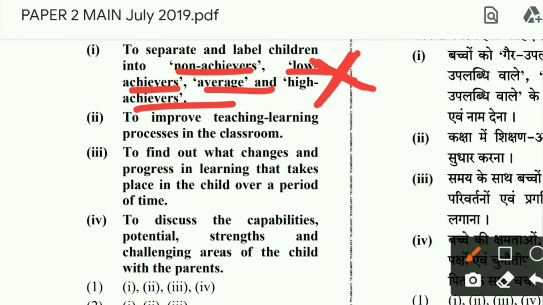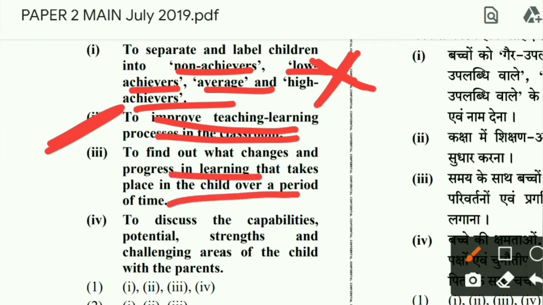To improve the teaching learning process in the classroom, very much. This is the main motto of assessment, to rectify the teaching learning process if there is any fault. Then to find out what changes and progress in learning take place in the child over a period of time, very much true.